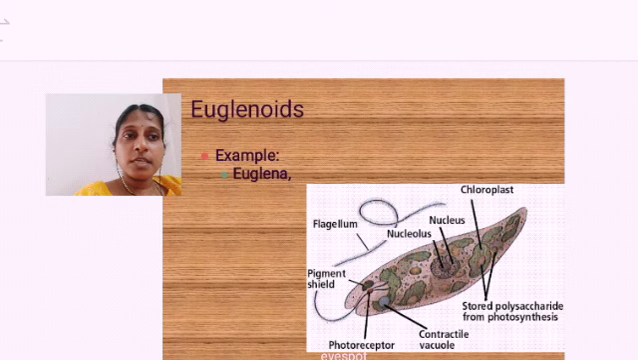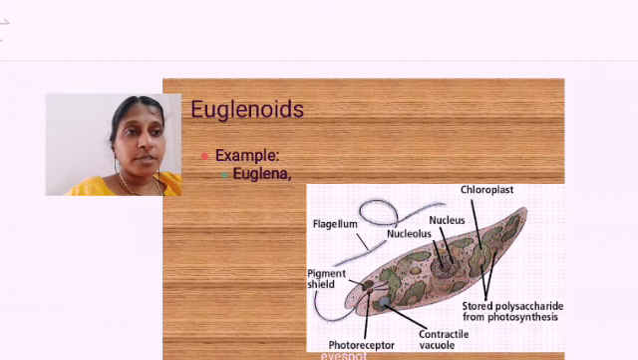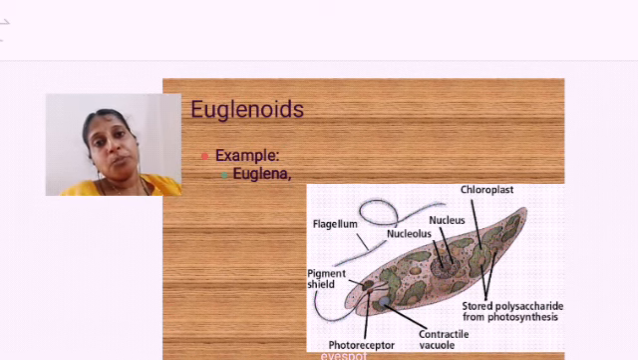Okay, so this is an example of Euglena, a form of euglenoid. You can find the flagellum is present. They store polysaccharides as food. Contractile vacuole. Just go through the structure, it is not that important.